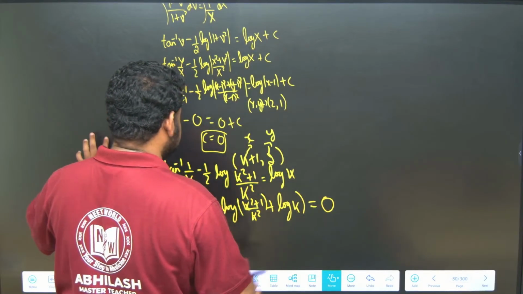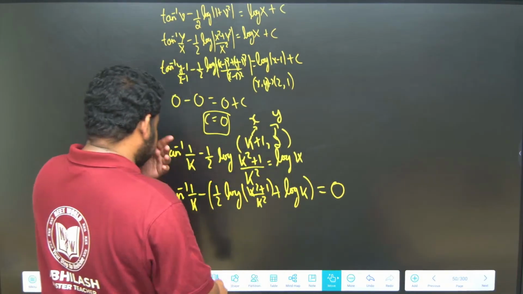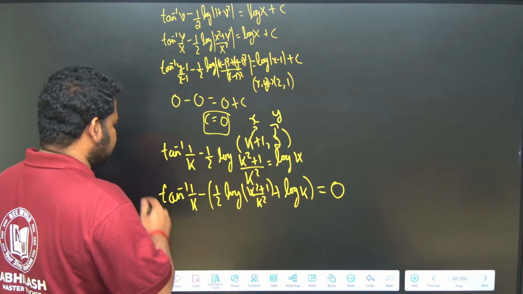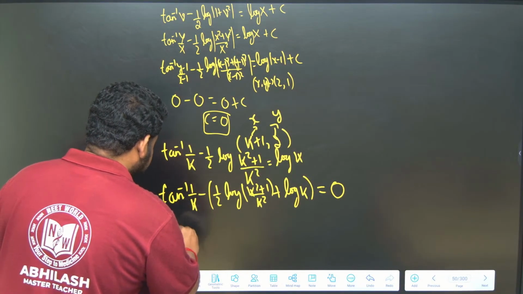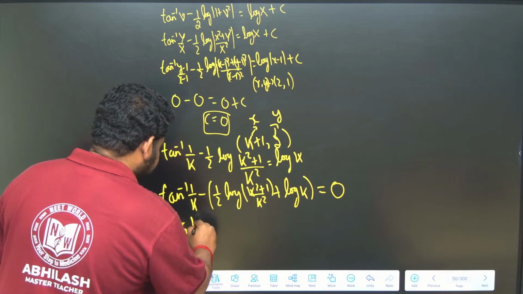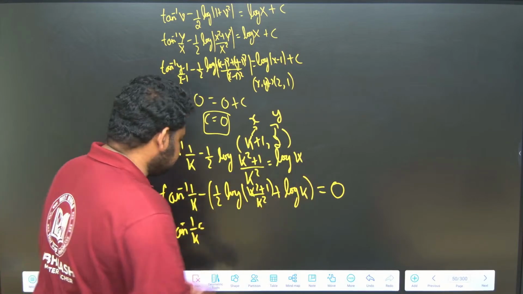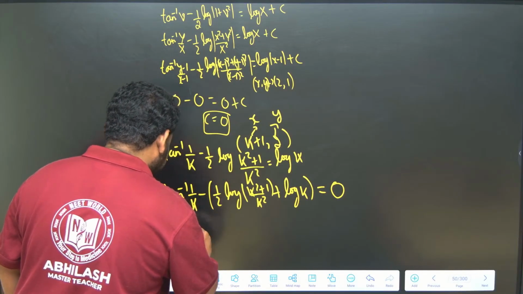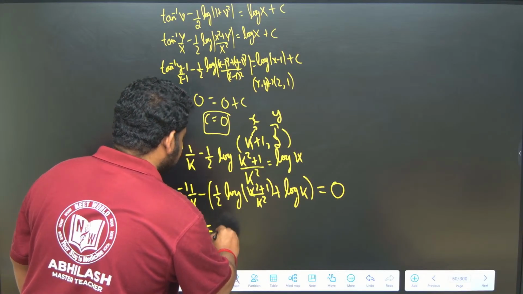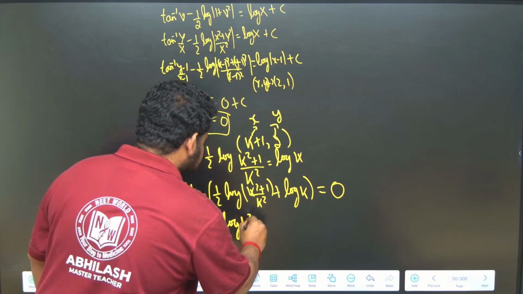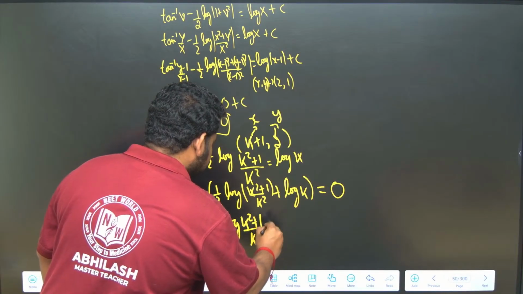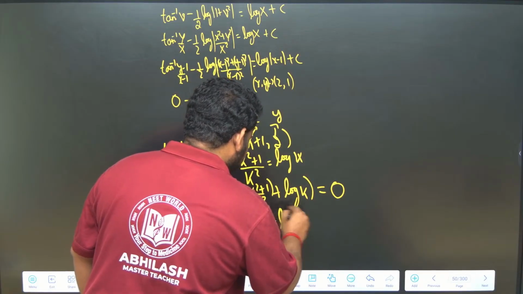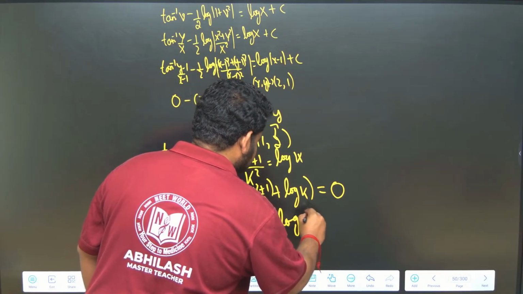Otherwise, what I can do is take the LCM of this entire thing. If I take LCM, I will get 2 times tan inverse of 1 by k. If I send everything else to RHS, this will become equal to log of k square plus 1 by k square, plus 2 times log k. 2 times log k I can write as log k square.